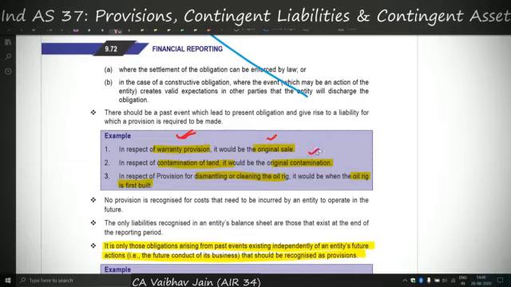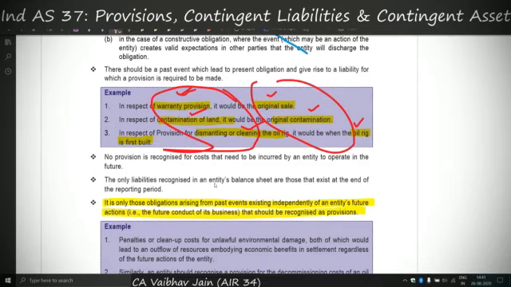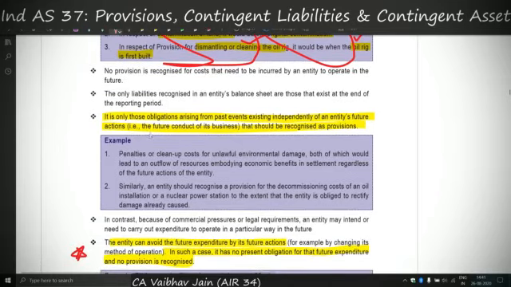The original contamination of land would lead to the provision for contamination of land. The oil rig when built will lead to the provision for dismantling or cleaning the oil rig. So any past event will lead to a present obligation. Simple as that. Now, it is only those obligations arising from past events existing independently of an entity's future actions that should be recognized as provisions.